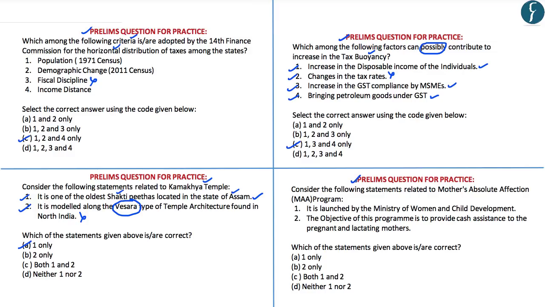Now coming to the last question, the question here is consider the following statements related to the Mother's Affection Program, which is also referred to as MAA. The first option here is it is launched by the Ministry of Women and Child Development. This option here is wrong. This is because the MAA program is launched by the Ministry of Health and Family Welfare. The second option reads as the objective of this program is to provide cash assistance to the pregnant and lactating mothers. Even this option here is wrong. This is because the main objective of this particular program is to promote safe breastfeeding practices among the lactating mothers. Hence the correct answer to this particular question is D. That is neither 1 nor 2.